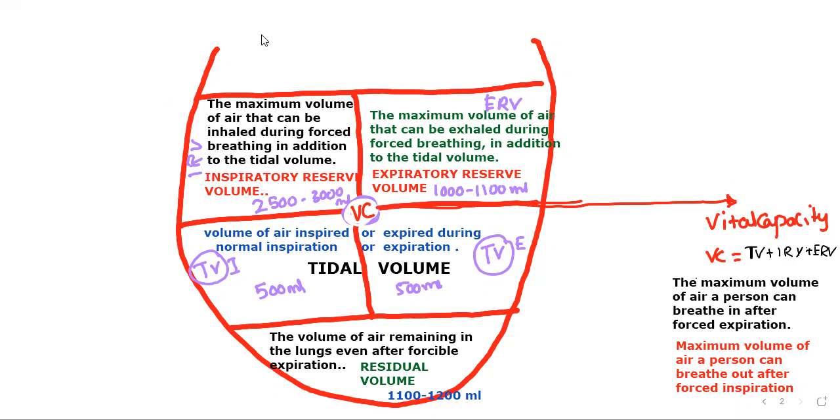Now let's talk about inspiration capacity. If I ask you, what is your inspiration capacity, what do you say?